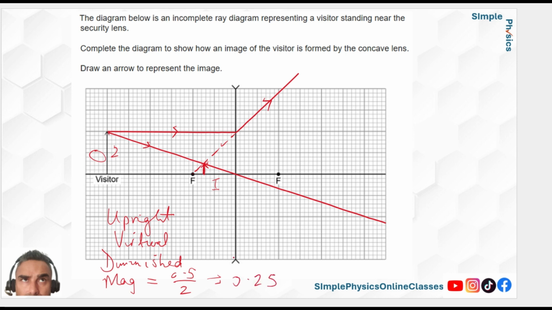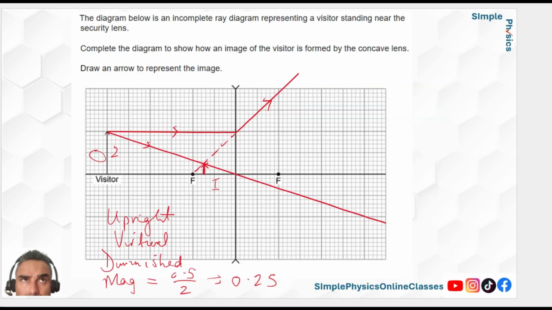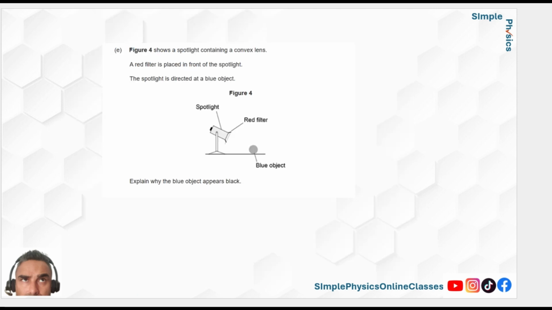So it's clearly smaller. Okay, so those are the three different types I could ask you to do. So just keep practicing. Move the object around yourself. For a concave one, the object will always be outside the focal length and never inside it.